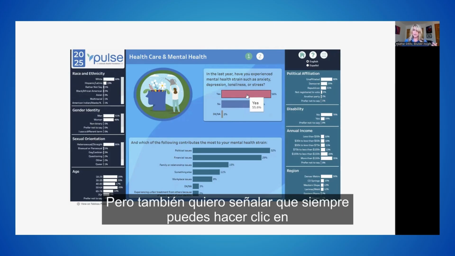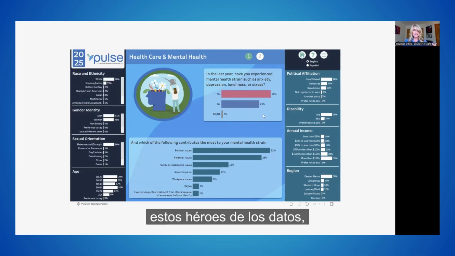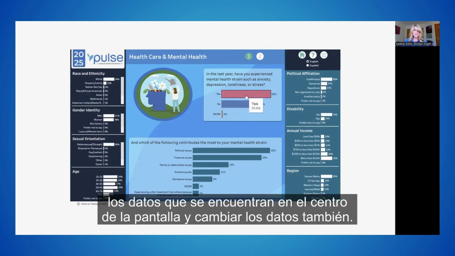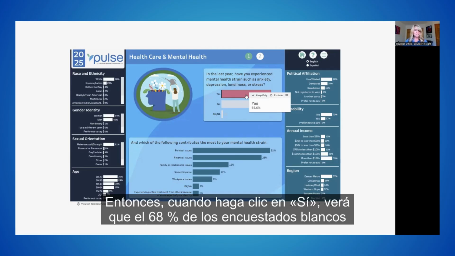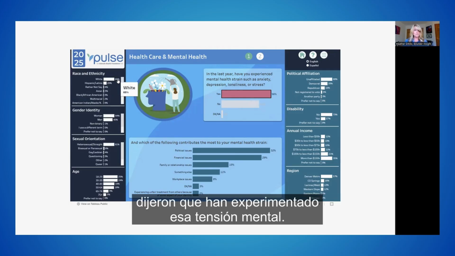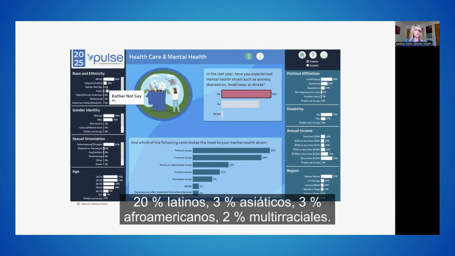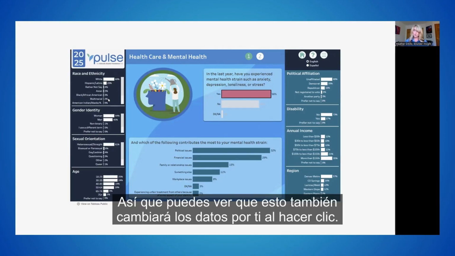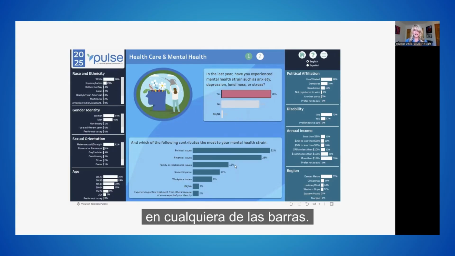But I also want to point out you can always click on these data heroes, the data that's in the middle of your screen, and pivot the data. So when I click on yes, you'll see 68% of the white respondents said that they have experienced that mental health strain, 20% Latino, 3% Asian, 3% Black, 2% multiracial. So you can see that this will also pivot the data for you by clicking on any of the bars.